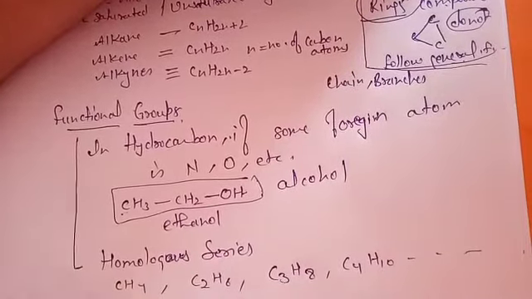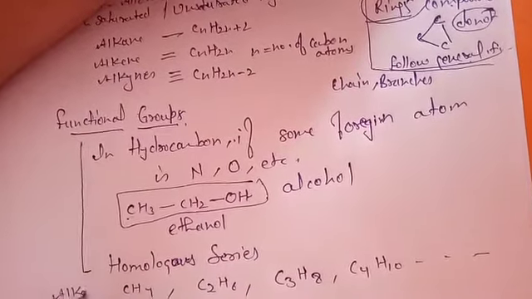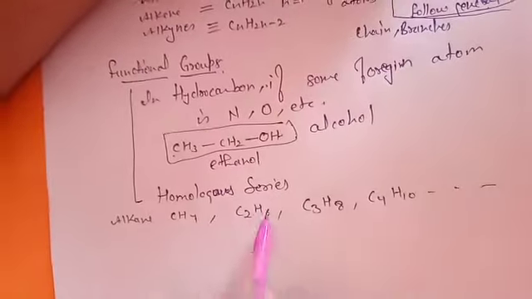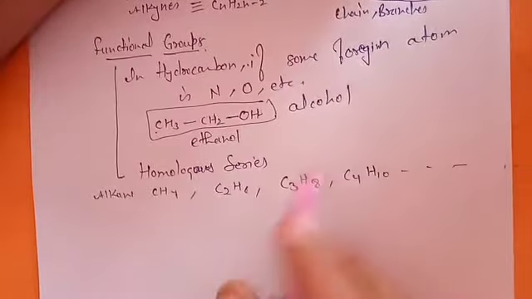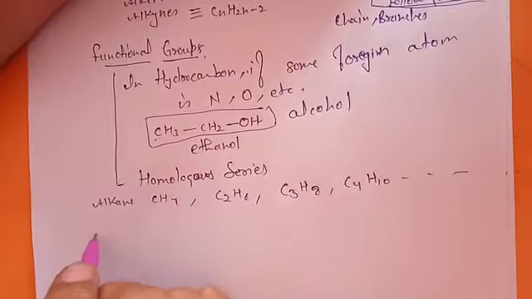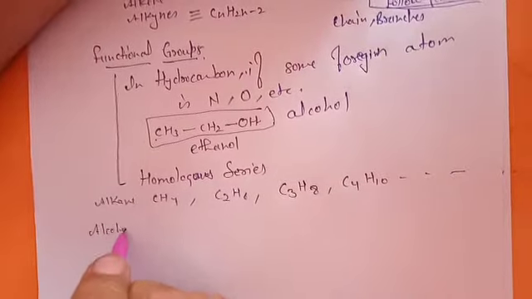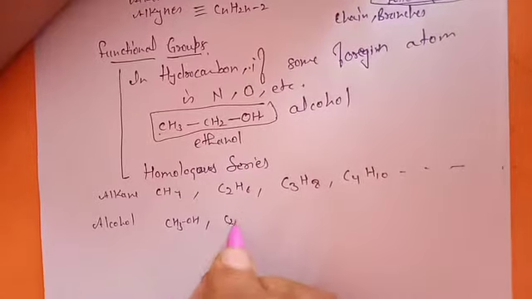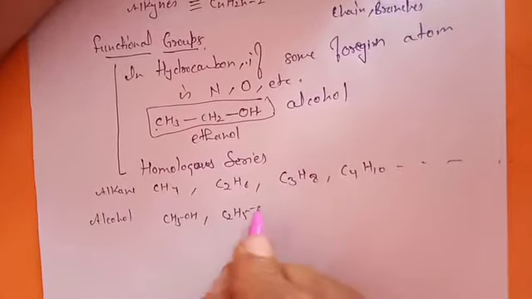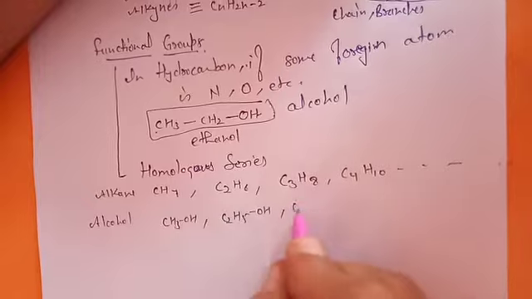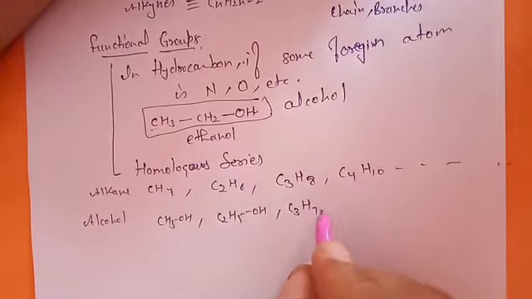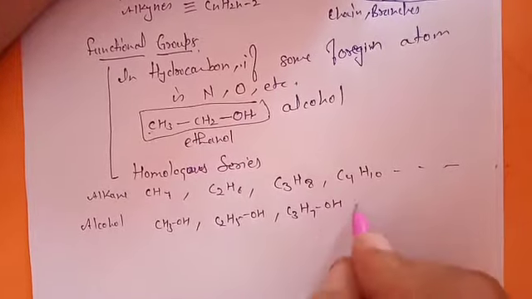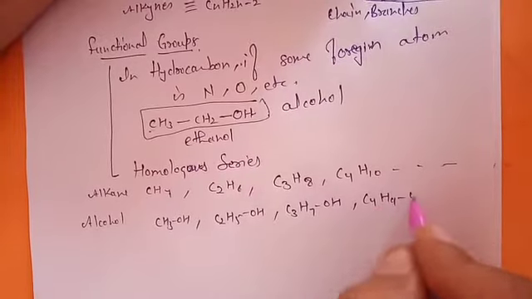This is the alkane series. Now I remove one hydrogen from each and replace it with OH: CH3OH, C2H5OH, C3H7OH, C4H9OH, and it goes on in the same manner.